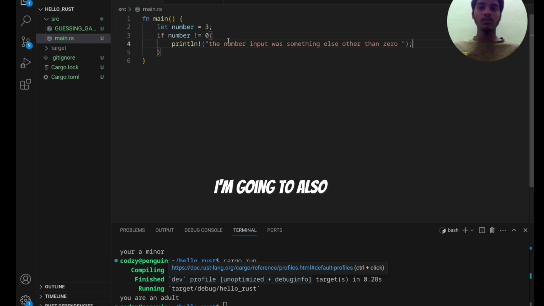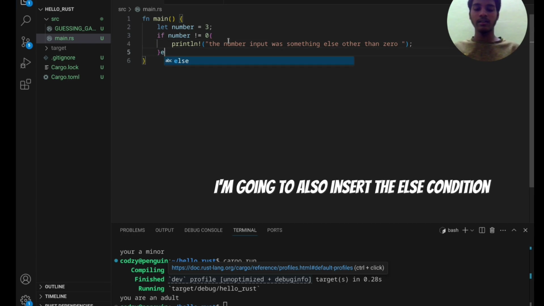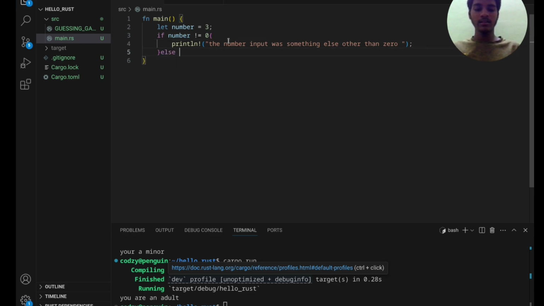I'm going to also insert the else condition. Else print the number was 0.